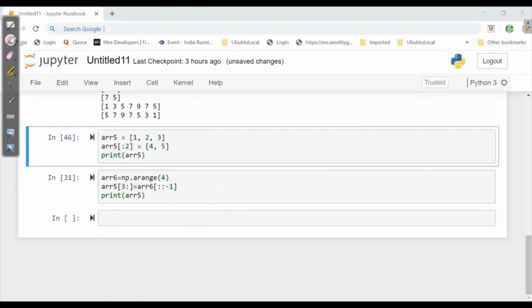Now let's make it more interesting. As we have in ARR 5, 1, 2, 3, which has the index 0, 1, 2. It is saying that in array 5, 0 and 1, as the last value is always exclusive. So here instead of 0, 1, include this 4 and 5.